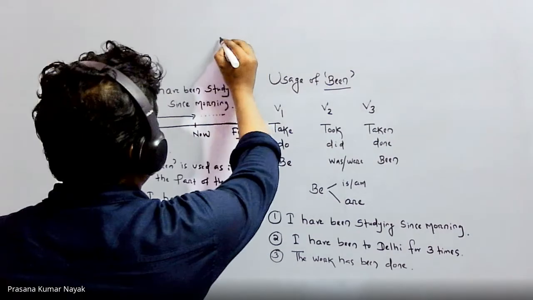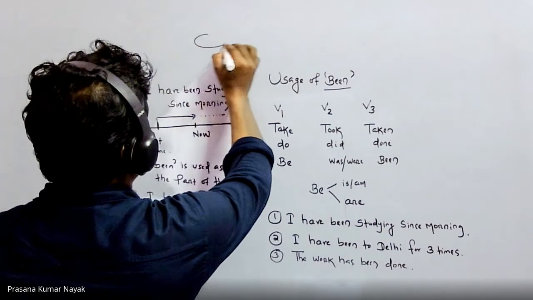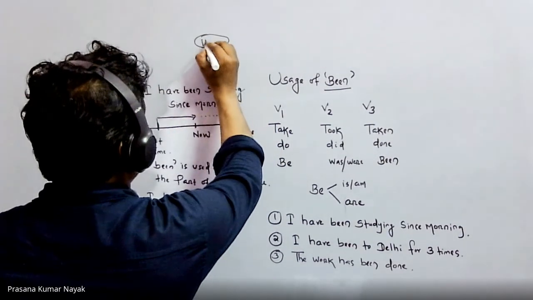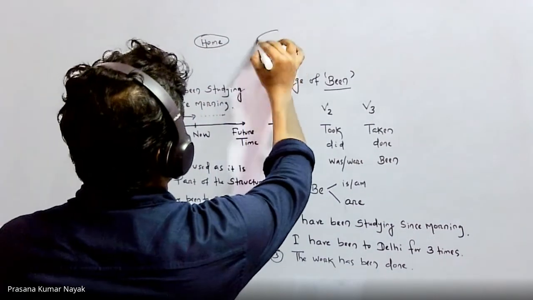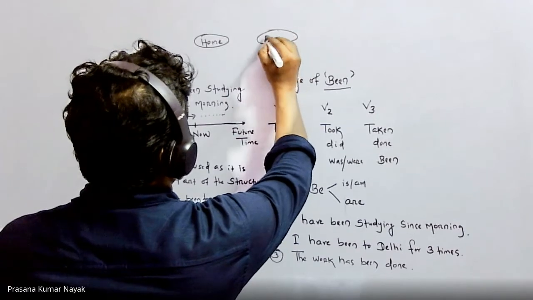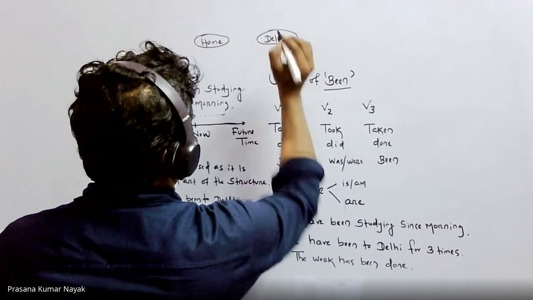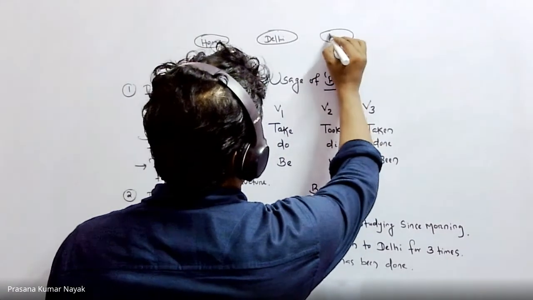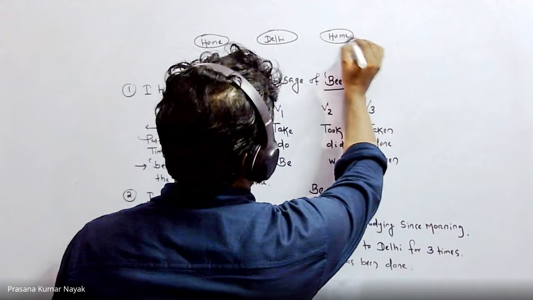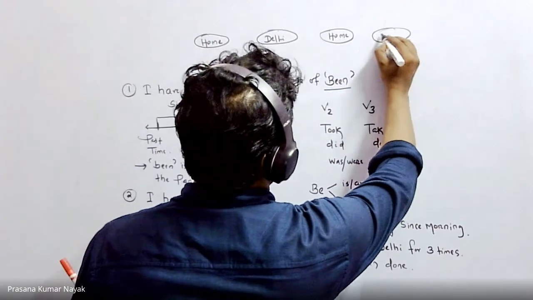Suppose this is my home. This is my hometown, whatever it is. And this is Delhi.